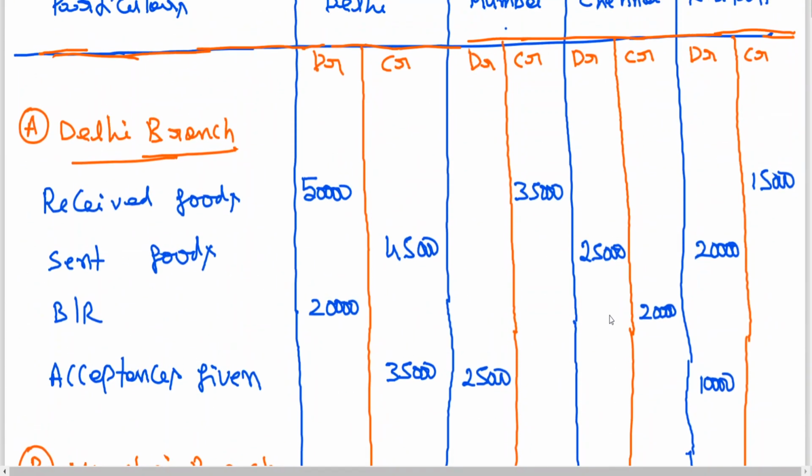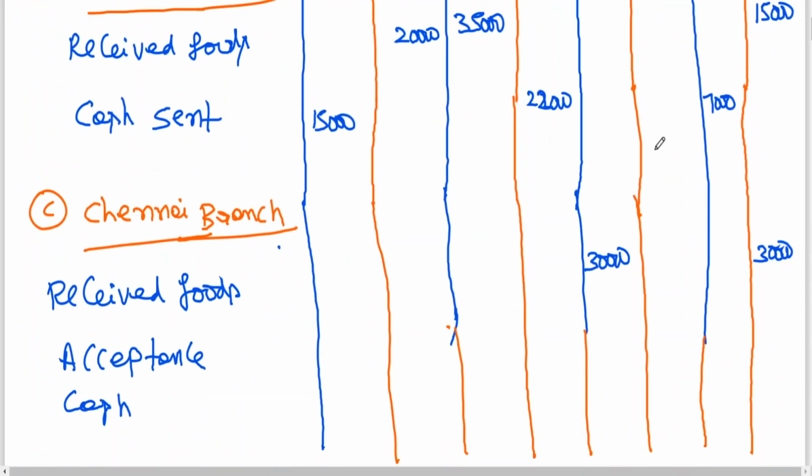Chennai column, no? Chennai is giving 20,000 and 10,000. Who is receiving?